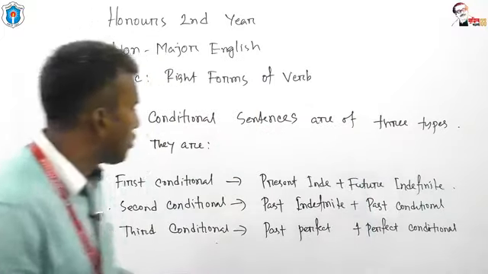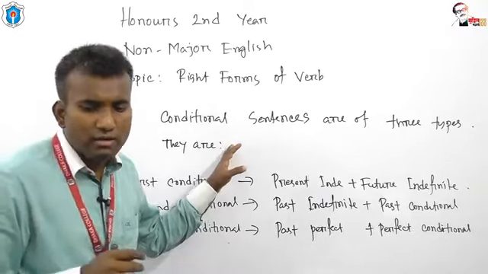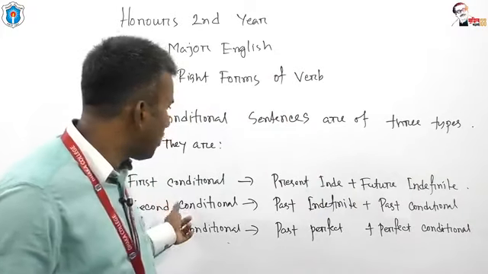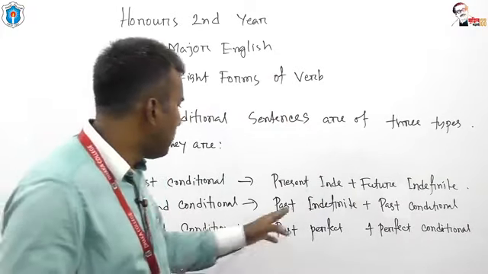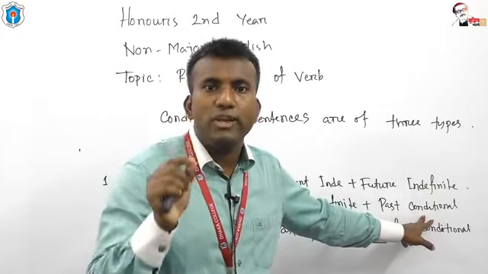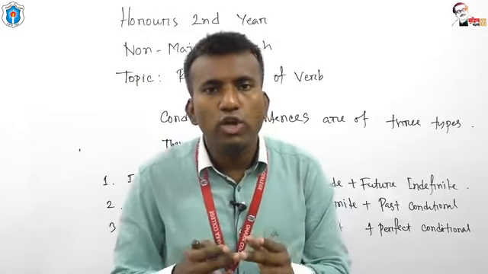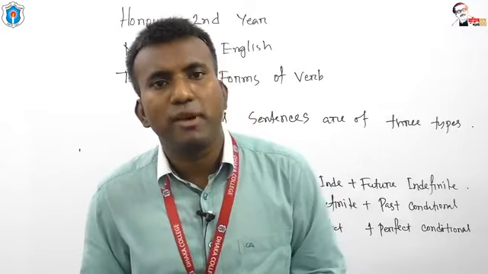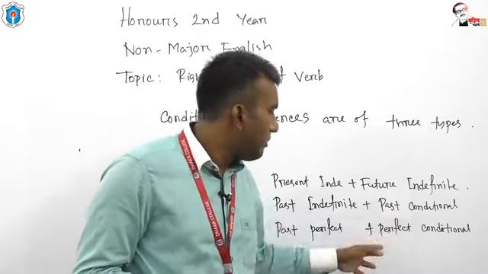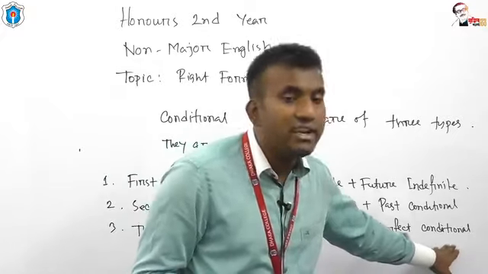Students, look at the board. In first conditional, the two tenses that we use are present indefinite and future indefinite. In second conditional, the two tenses that we need are past indefinite and past conditional. Past conditional has a particular structure: subject plus would or could or might, then the base form of the verb. Third conditional: past perfect plus perfect conditional. Perfect conditional has an individual structure.